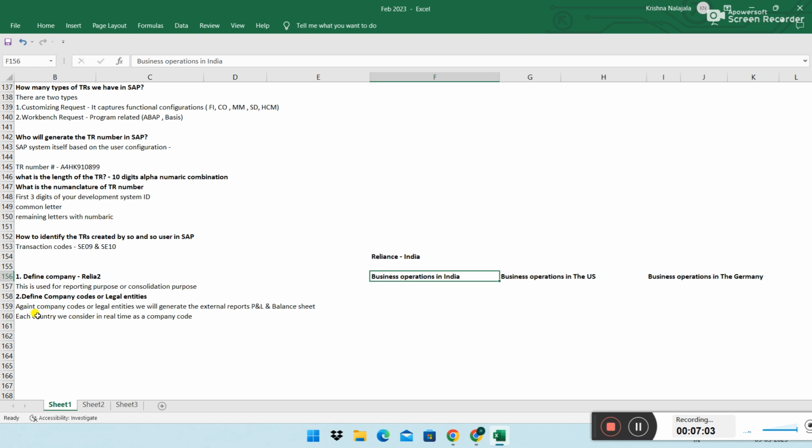You have to book the transactions in a company code. At a company level, we won't book any transactions. So if some expenses happen in India, you have to record them in an India-related company code or a legal entity. That is how the reality works. Got it?